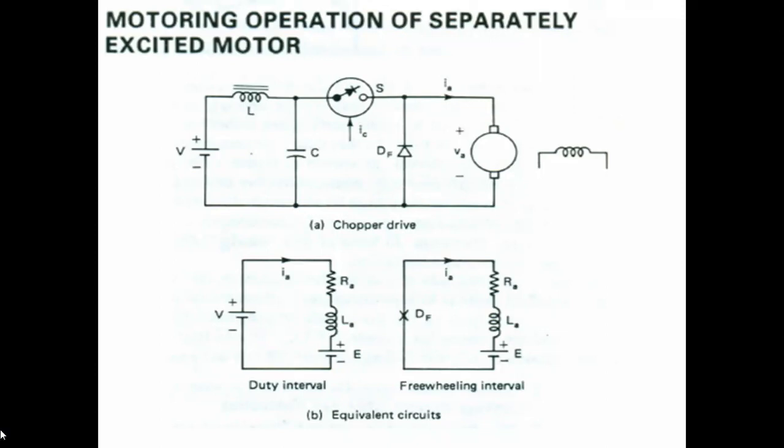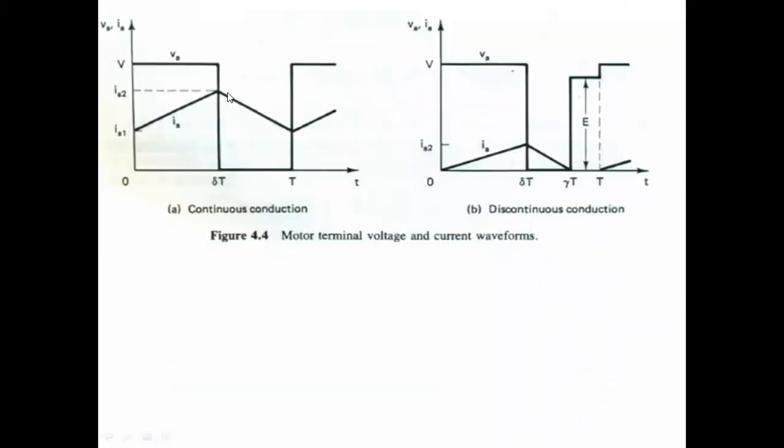Okay, so now we see the equivalent circuit. This is the chopper drive and this is the equivalent circuit. These equivalent circuits of the motor for conduction and freewheeling intervals are shown in the figure also. This one is the duty interval, this is the freewheeling interval.